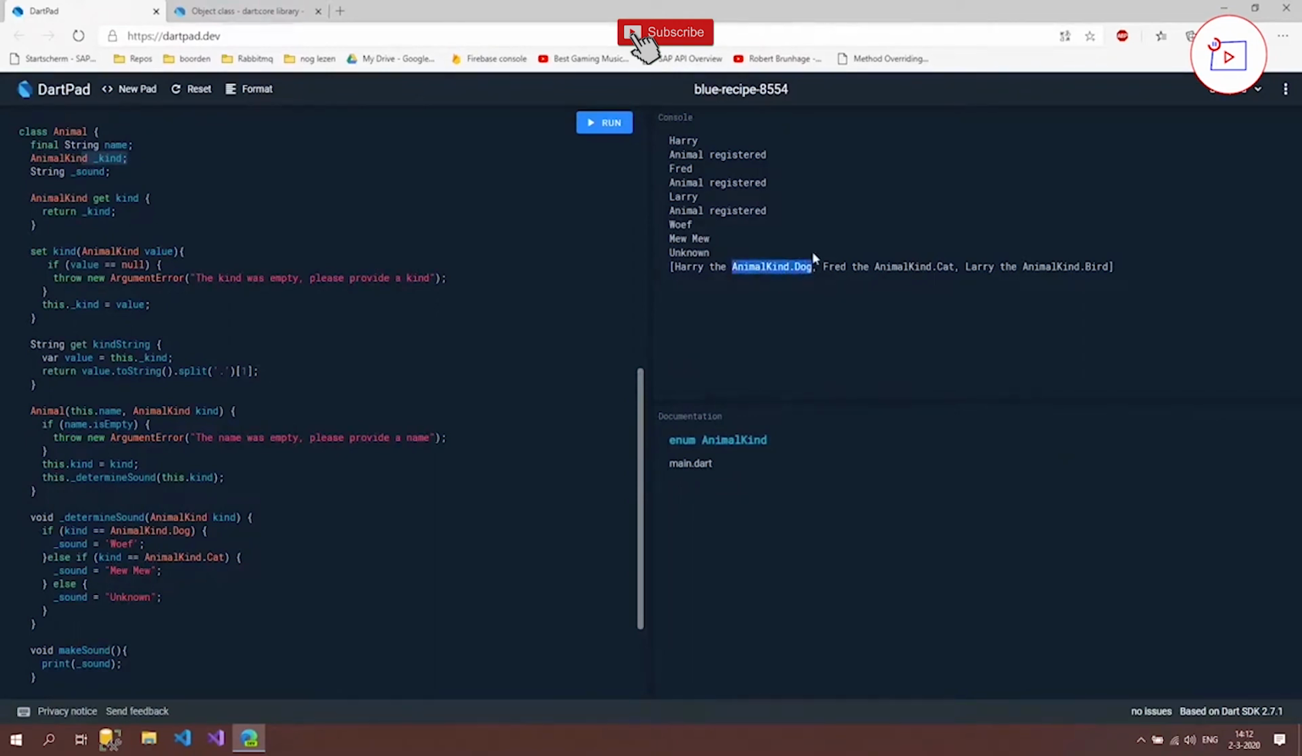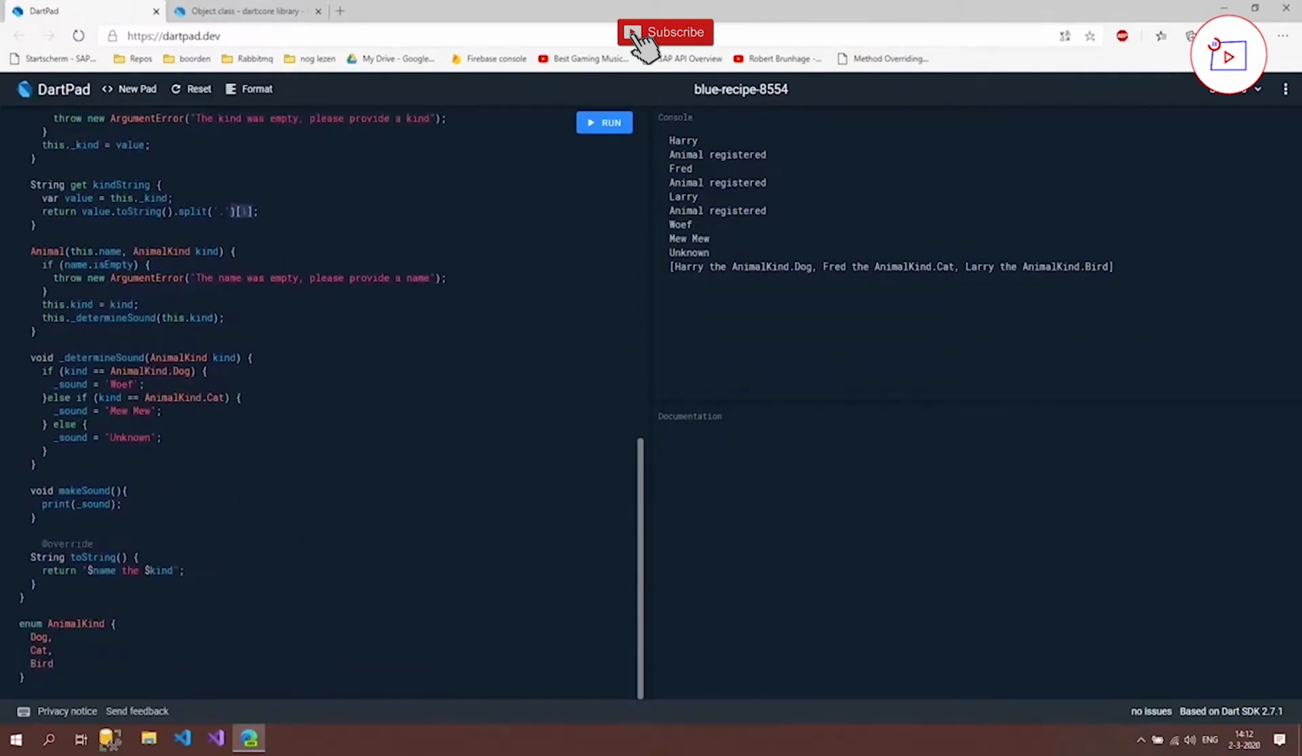Then we're going to split it by this dot, and that means that we now have two entries in a list, the animal kind and the dog, and we're going to pick the second, which is the dog. And when we return that, then we can write our dog. So instead of here we use kind string. And if we now run it, then it should write out the right way as we expect.